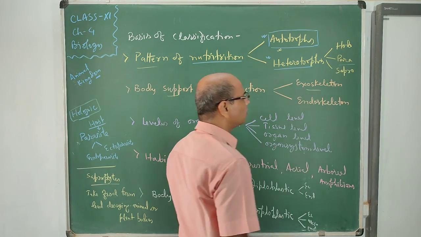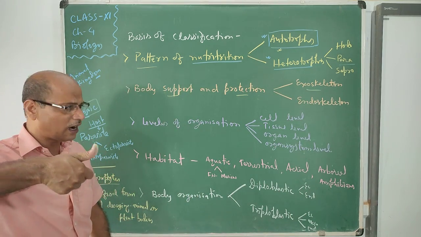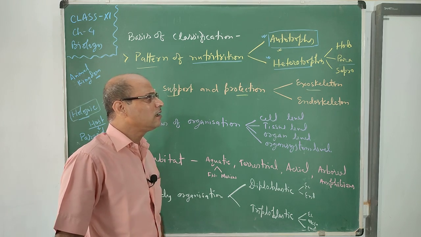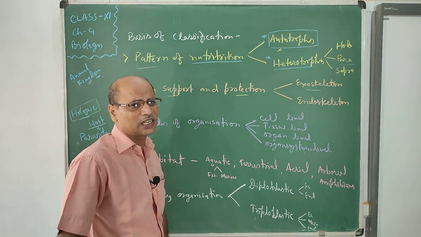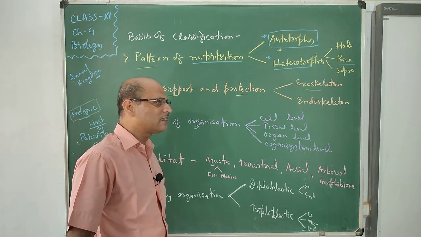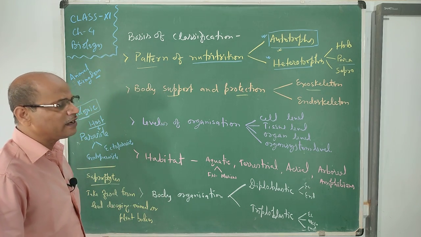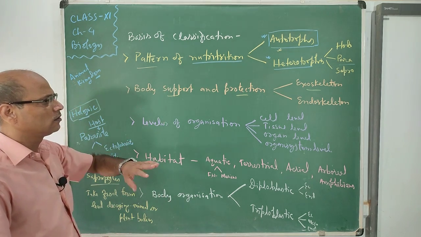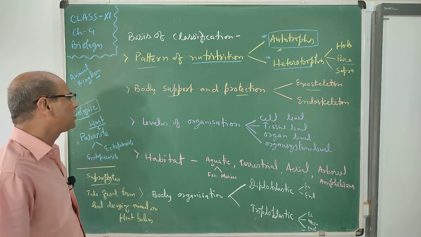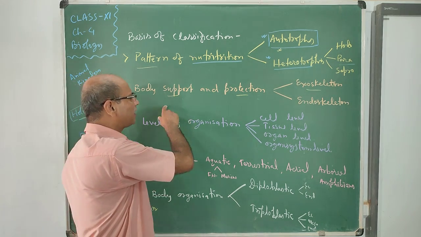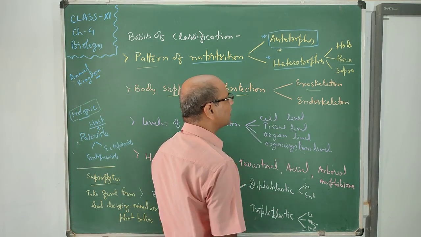The exoskeleton in the cockroach is made up of very hard chitin, and is protective in nature. So it protects the insects from outside and supports their different activities. So, support and protection by the help of exo- and endoskeleton.